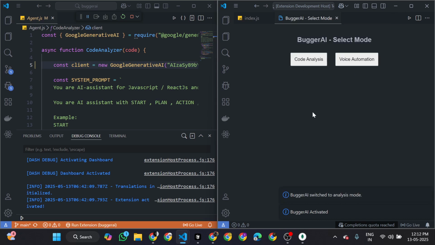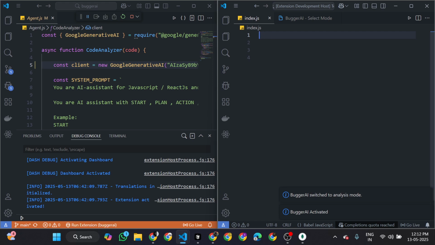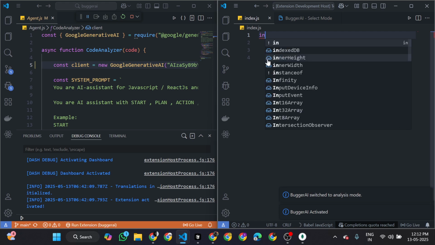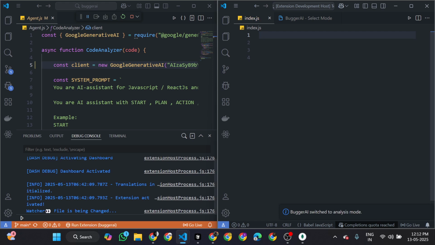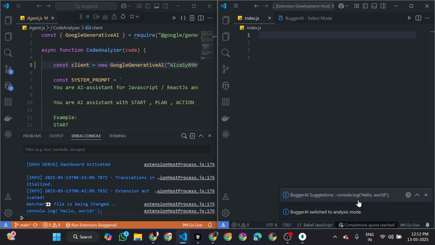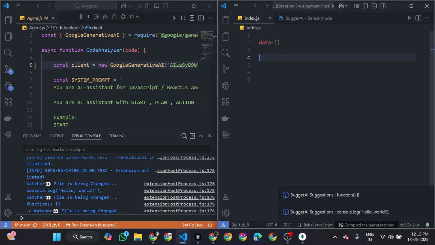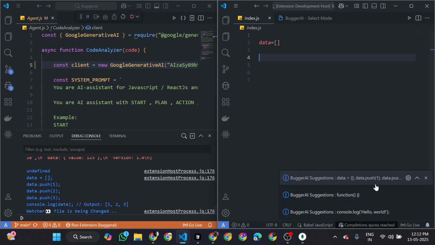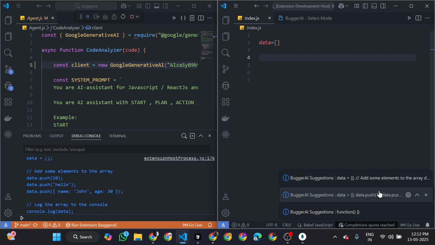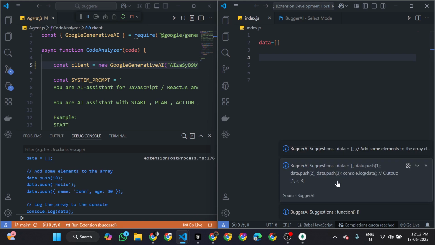I have clicked on the code analysis mode, and now I will start to write JavaScript code, and it will give me runtime suggestions, like you can see here, console.log hello world. Suppose I write any different code or any different thing, it will give me runtime suggestions. You can see here I have declared one array, so it is giving me the complete code. You can see the suggestions which are out there.